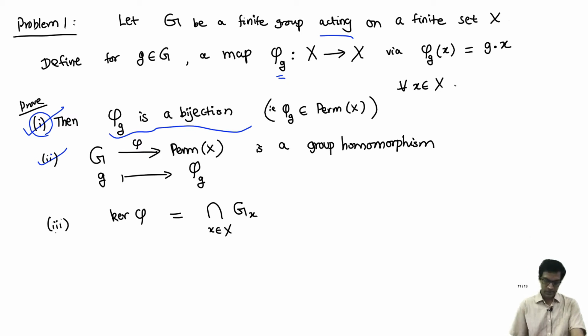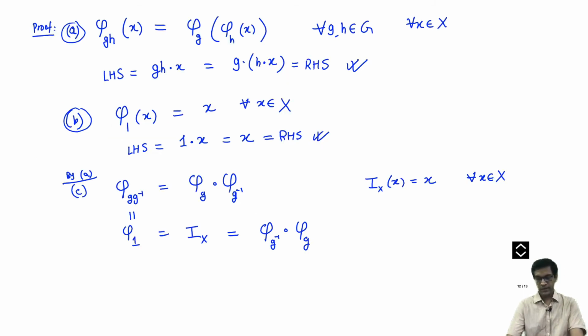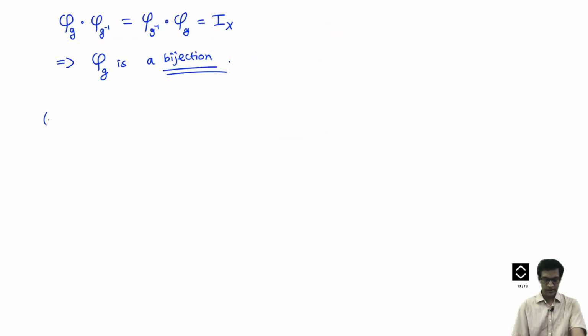Okay, so let's prove the last of the assertions, that the kernel of this map is just the intersection of the stabilizers. I just now need to prove part 3 of this problem. To do this, I need to understand what the kernel of this map phi is. By definition, it's all those g in the group G such that phi sub g maps to the identity map.